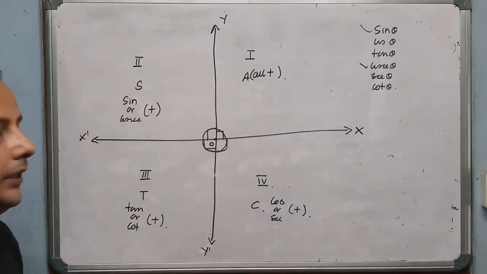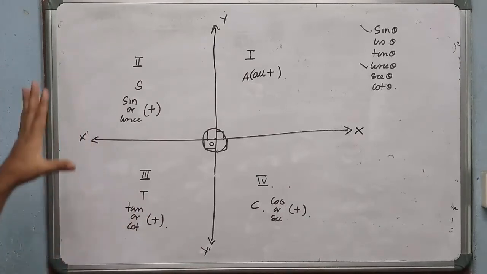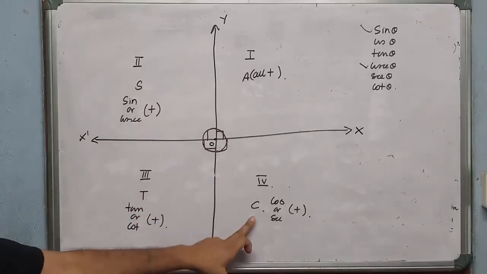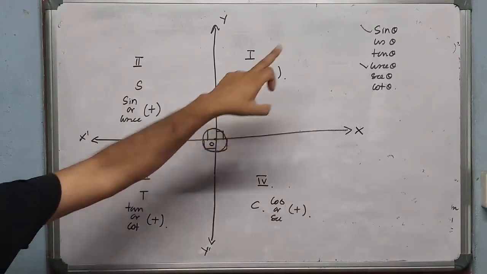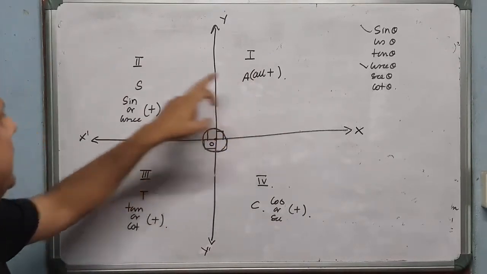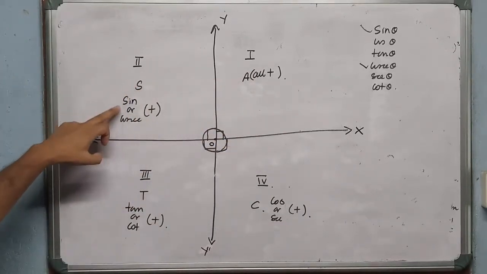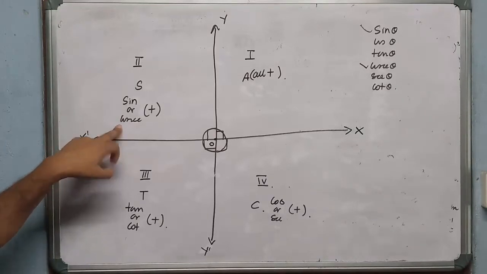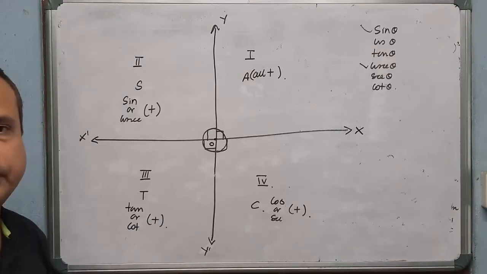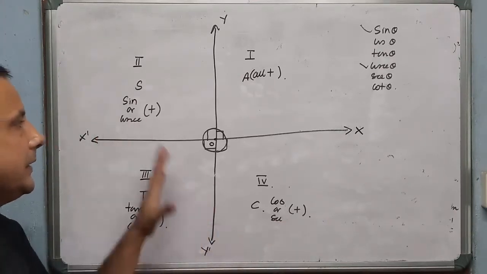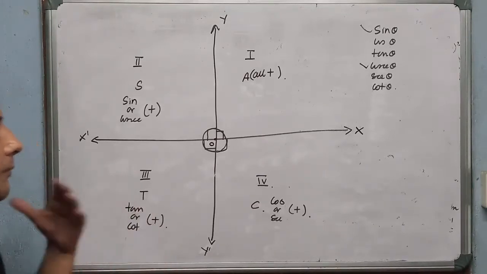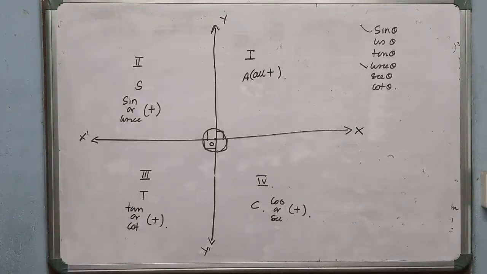This is very important. Now, after knowing the concept of ASTC, add sugar to coffee: A means all positive, that is, all 6 trigonometrical ratios, sine, cos, tan, cosec, sec, cot, are positive in the first quadrant. In the second quadrant, S means sine or its reciprocal, cosec, is positive. T means tan or cot is positive. C means cos or sec is positive. Now, how do we present these trigonometrical ratios in the quadrant system? Now we'll discuss the main part of the chapter.